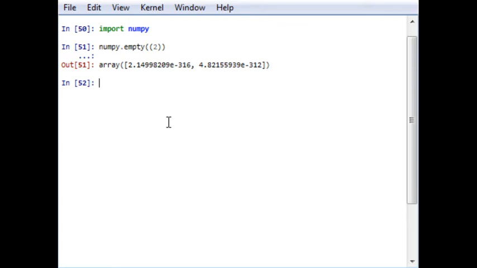I will check it and let you know further why it is giving me an error. Actually, it should generate an array of values almost near 0, because it is 10 raised to 316 and 10 raised to 312. It is by default, and maybe I have to check the syntax. 2, comma, if I write integer, then it will work.